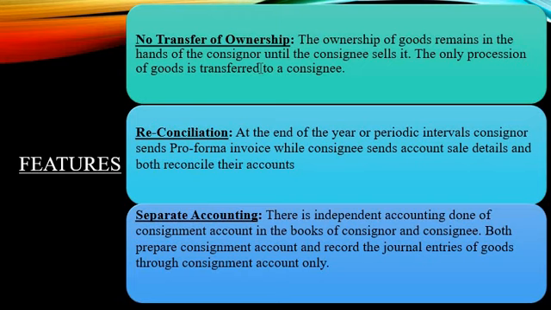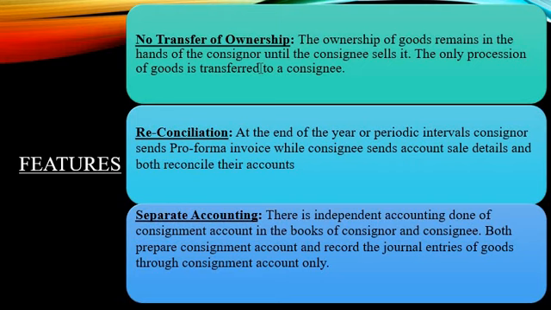Okay, he is only an agent who is selling the goods which belong to the consignor, to the owner. Once the goods are sold, the ownership automatically gets transferred. That is, once the owner sells the goods, the ownership transfers from the owner to the next owner, the customer. The customer becomes the next owner of those goods because he has purchased those goods.